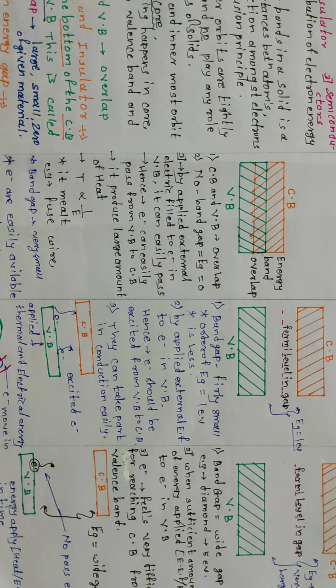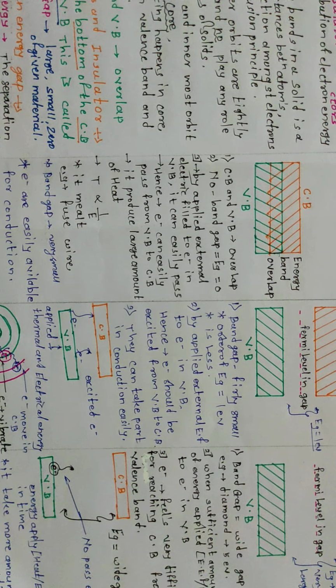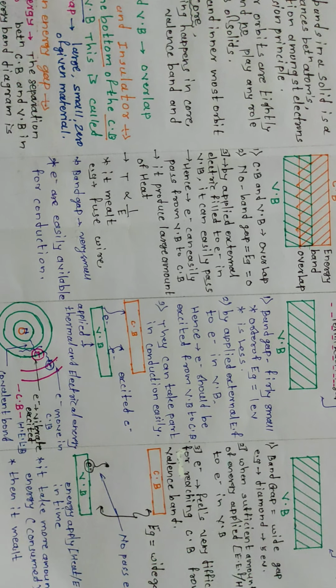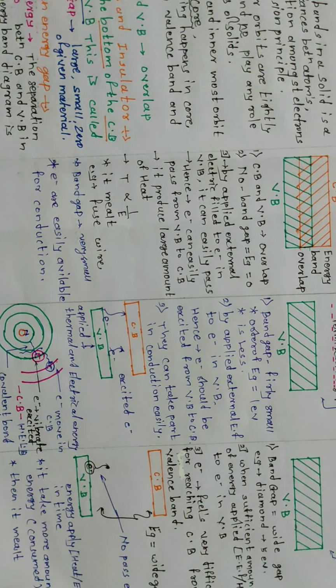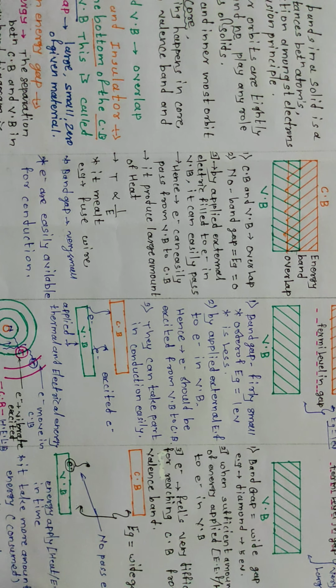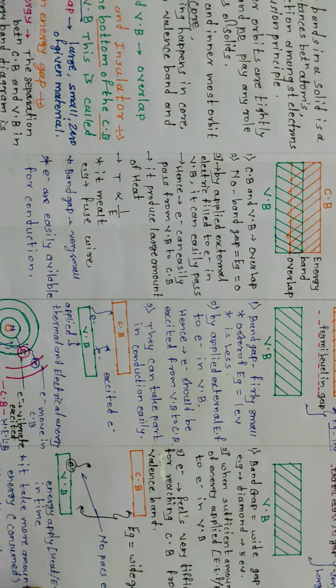The temperature and the electrical conduction in that metal are inversely proportional. That means as temperature increases, the conduction of electricity in that metal also decreases. The band gap is very small. The electrons are easily available for conduction. So in metal, the electrons are easily available for conduction.